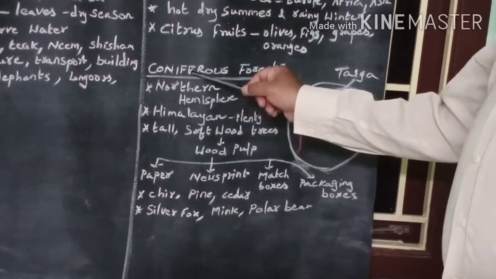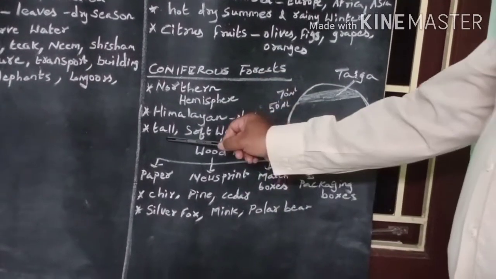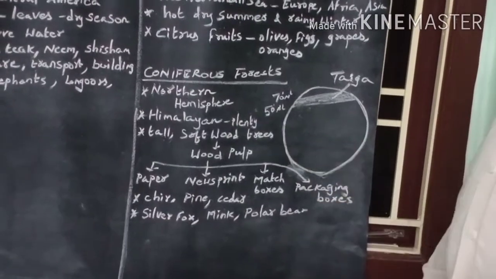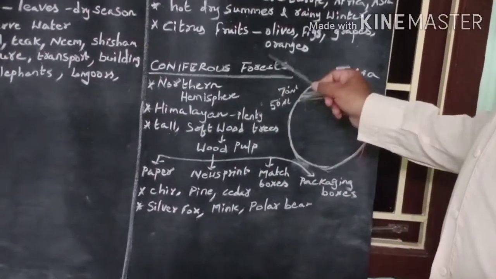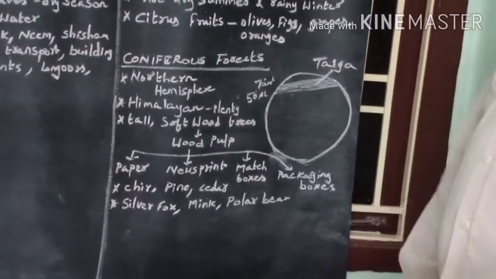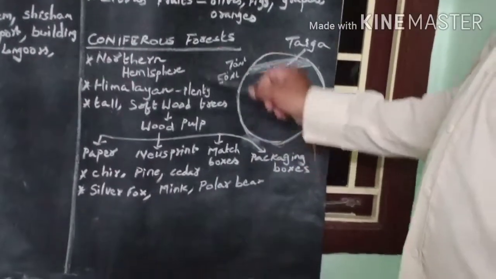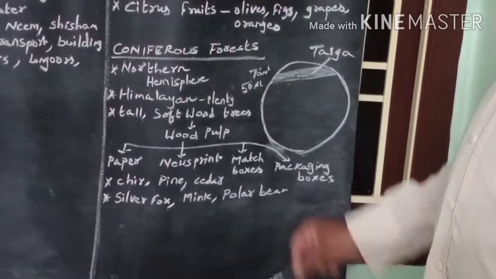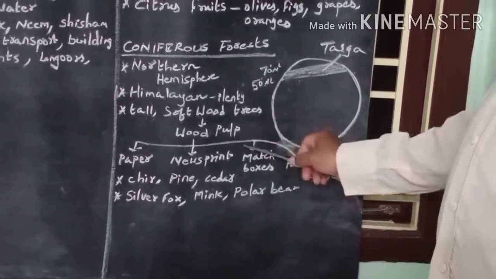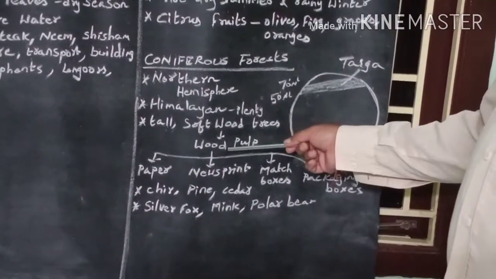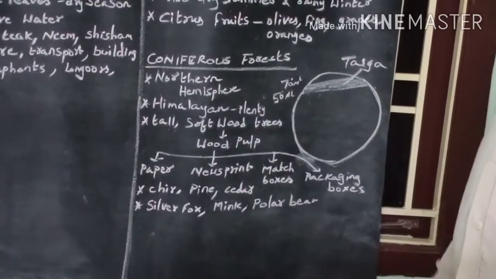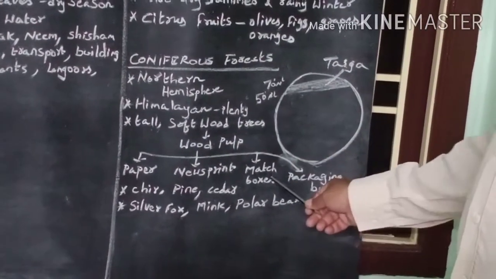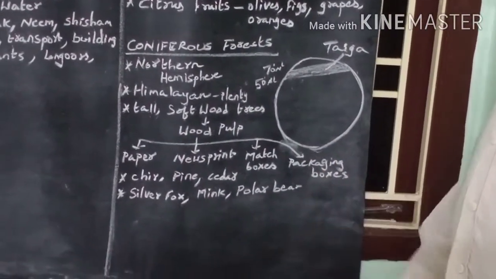In the coniferous forest, trees are tall and softwood trees. These softwood trees are used to make wood pulp. This wood pulp is used to make paper and newsprint, matchboxes and packaging boxes.